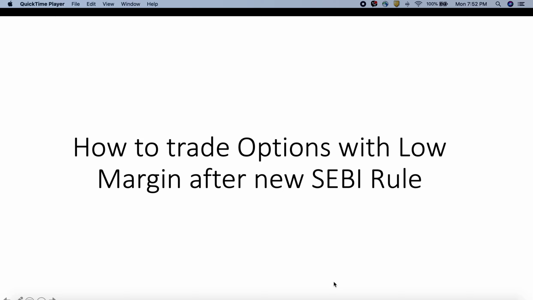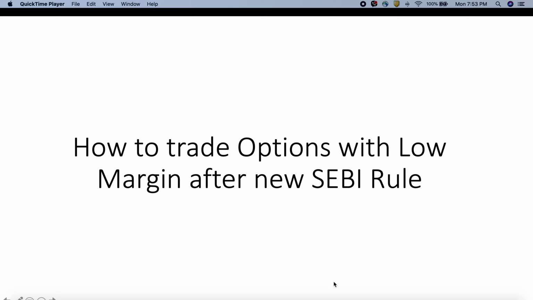So what does the new SEBI rule say? According to the new SEBI rule, you will need 50% of the margin in intraday that you will need when you sell options in delivery. So for example, if you sell one lot of Nifty in delivery and it costs you about 1.5 to 1.8 lakhs, then in intraday you will need to give 50% of that margin. I hope it's clear now.